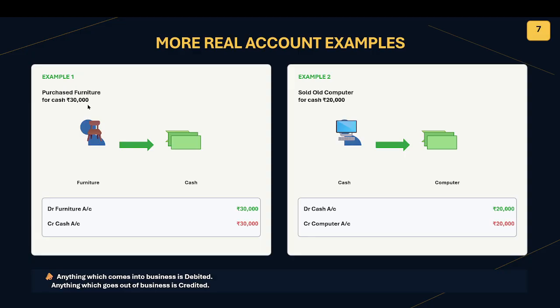In this case, what we have received is furniture, and cash is going out. Furniture should be debited and cash is credited. Asset is increased and asset is decreased in the same way. Sold old computer for cash 20,000. We have received cash 20,000, debited, and we have sold the computer, credited. So asset is increasing and decreasing at the same time, and the balance sheet will match.